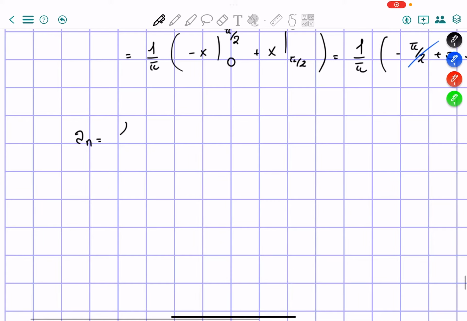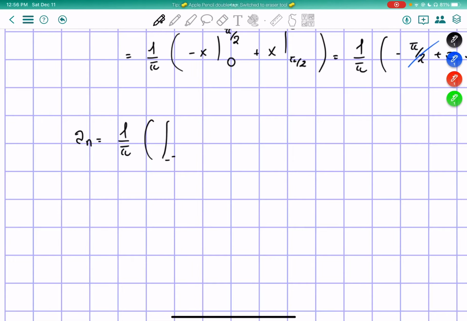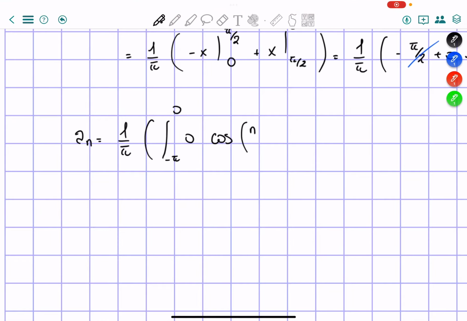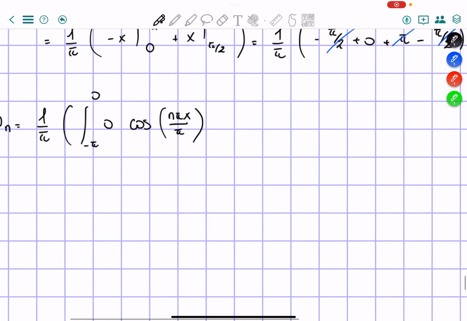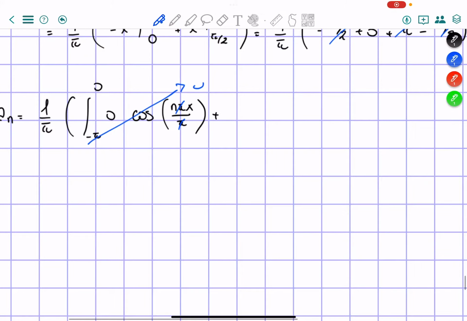a n is equal to 1 over pi times, again, the integral from negative pi to pi of 0 times cosine of n pi x over pi, because it's over the length, and I can start already simplifying these things, so I'm just going to put an x, and this actually turns out to be all 0.